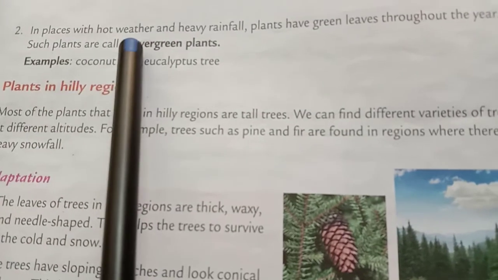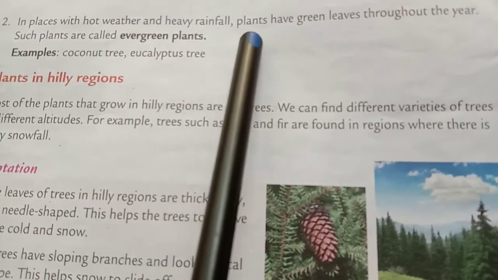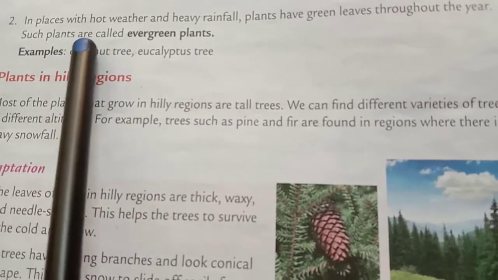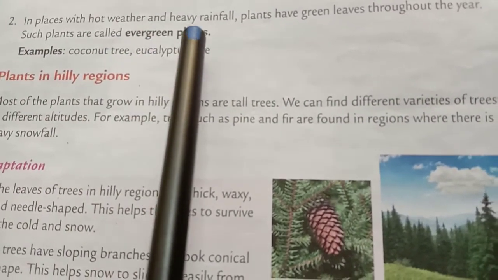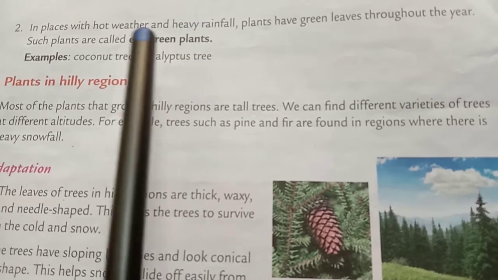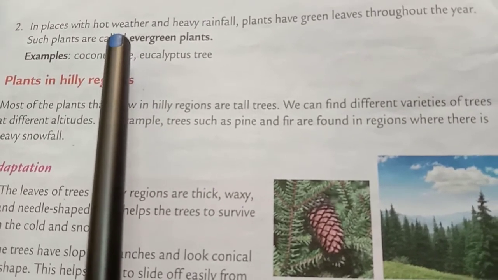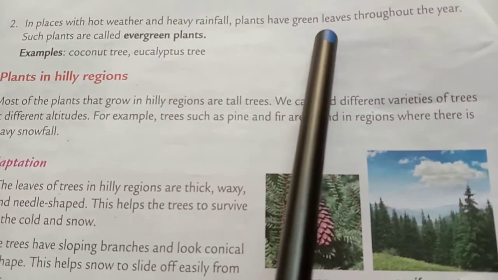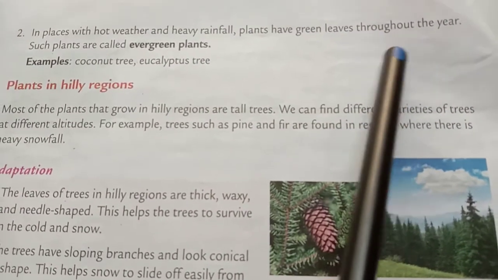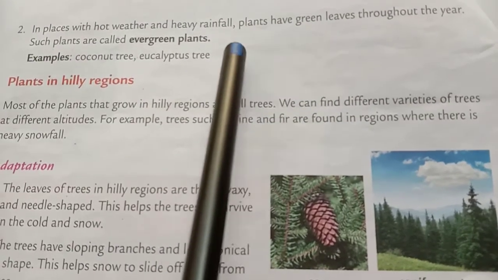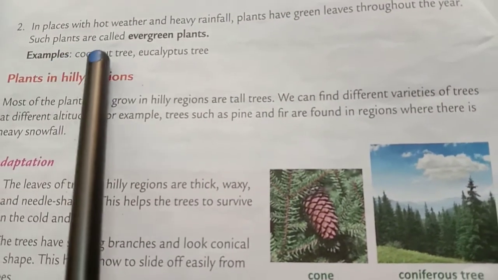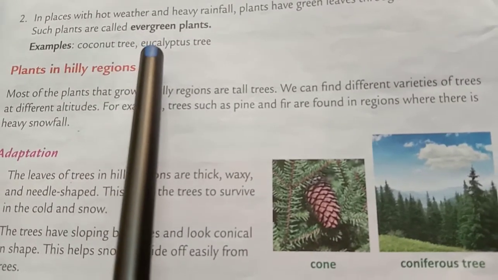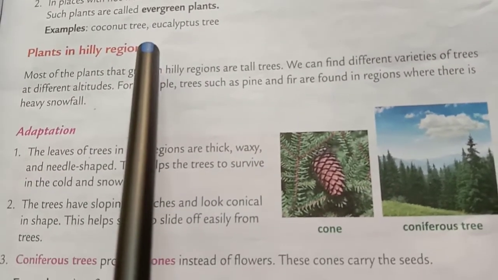Places with hot weather and heavy rainfall, plants have green leaves throughout the year. Such plants are called evergreen plants. This means such plants, with hot weather and heavy rainfall, have green leaves that stay green throughout the year. We have the green leaves. Such plants are called evergreen plants. Now examples are coconut tree and eucalyptus tree.